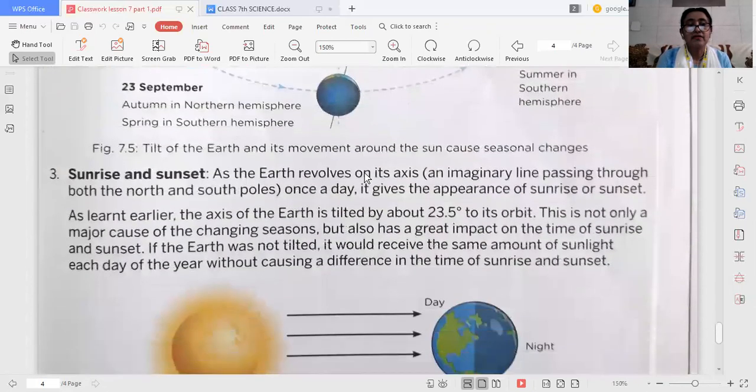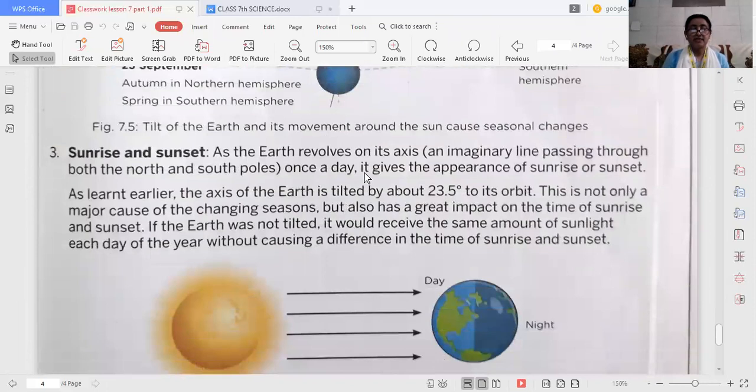Now, the sunrise and sunset. As the earth rotates on its axis once a day, it gives the appearance of sunrise or sunset.